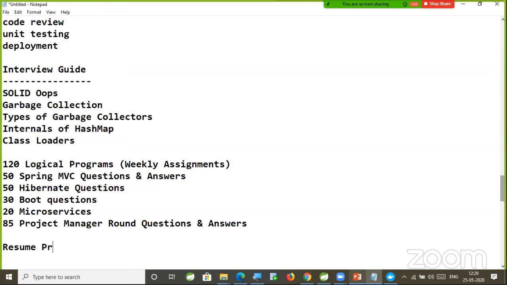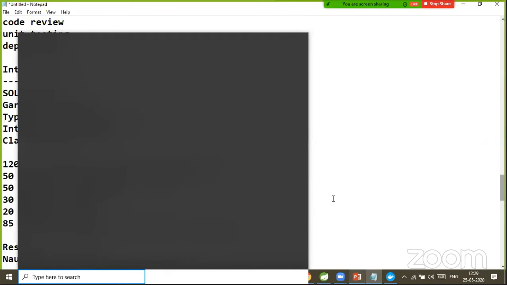Along with this, I will tell you about resume preparation: how to prepare a resume with 3 years of experience. If you want to get a job as a fresher, then you need not come to me. This knowledge is not required for a fresher, because we are seeing this knowledge as equal to 4 to 5 years of experience. Whatever I have learned in the last 8 years, I am going to cover here. So you can happily keep 4 years of experience to attend interviews. Resume preparation will be covered, and Naukri profile creation. What are the best practices we need to follow while creating our profile in Naukri? That part also will be covered here.